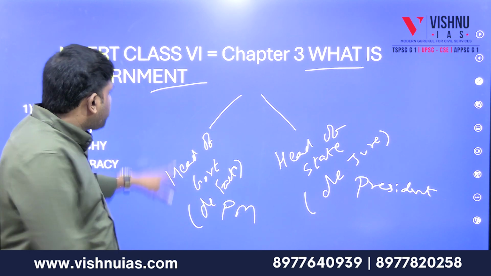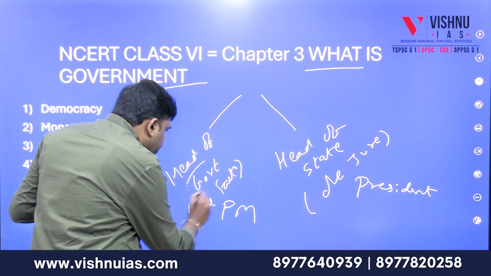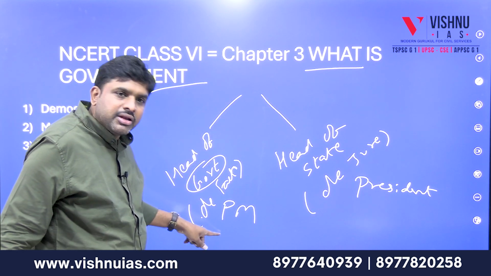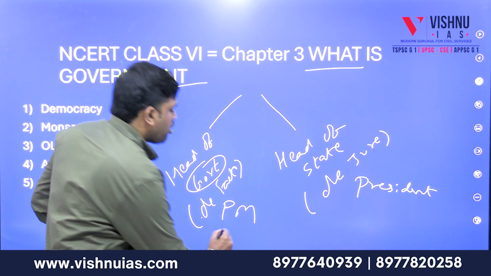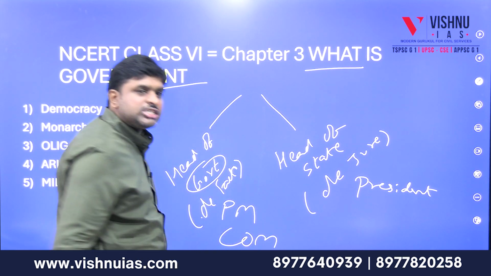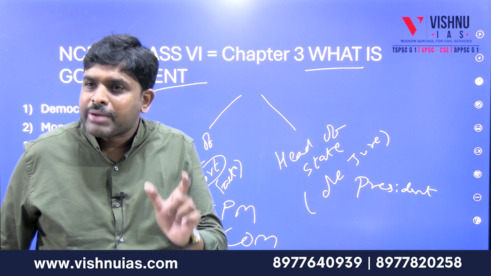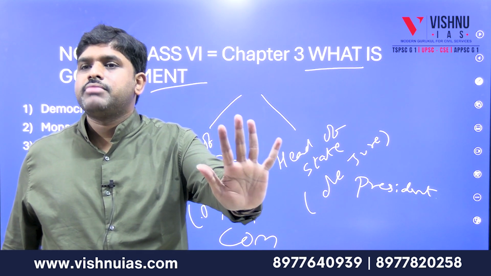So this is important. What is the topic? What is government? Who is the head of the government? The Prime Minister. Head of whom? Council of Ministers. COM is called the Council of Ministers. So the Council of Ministers headed by the Prime Minister is called the government.